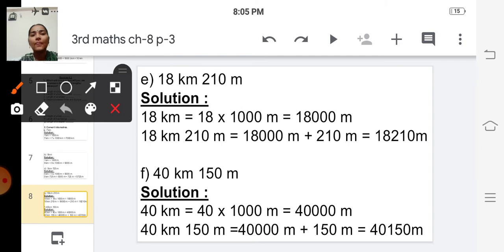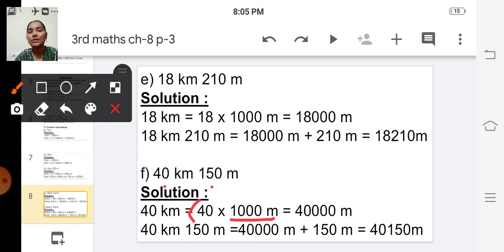Next problem, 40 kilometer and 150 meter. We have to convert this into meters. In the first step we have to convert that 40 kilometers into meters. For that we have to multiply by 1000.